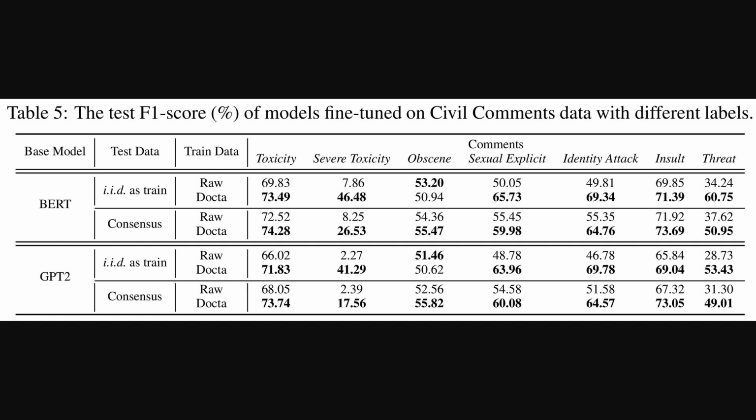And you can see pretty clearly, the scores for models trained on the Docta data are consistently higher across almost all the different comment labels. Like for BERT classifying toxicity, the F1 score jumps from about 69.8 to 73.5 when using the clean data. So cleaning the data really leads to models that perform better in practice.